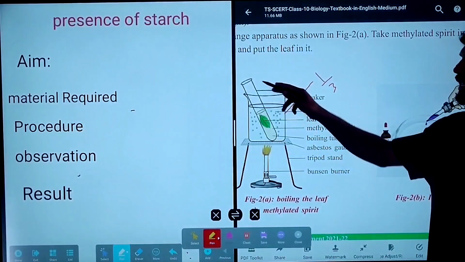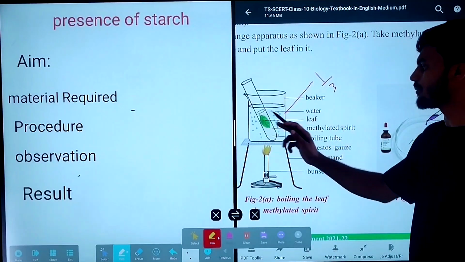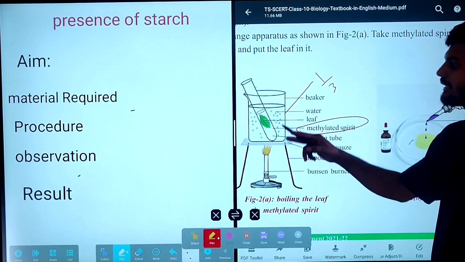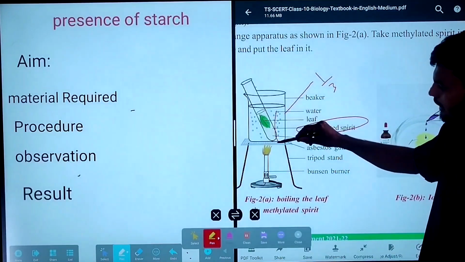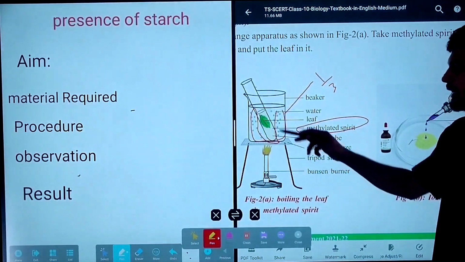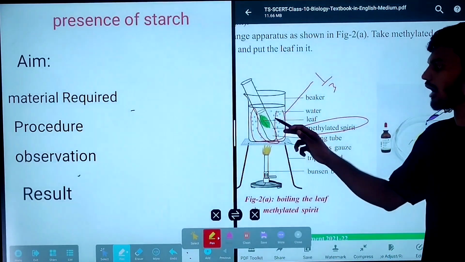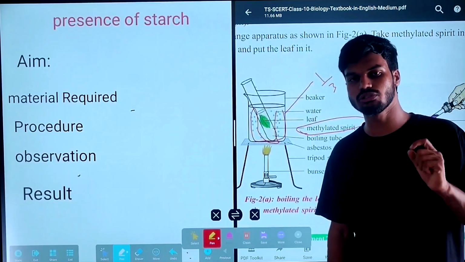Then take the test tube. In the test tube, pour some amount of methylated spirit, not in the beaker. In the beaker, you pour the water. Then take one fresh green leaf that is well exposed to the sun.